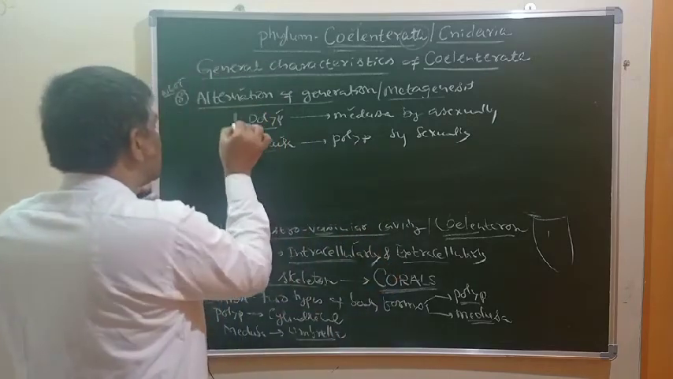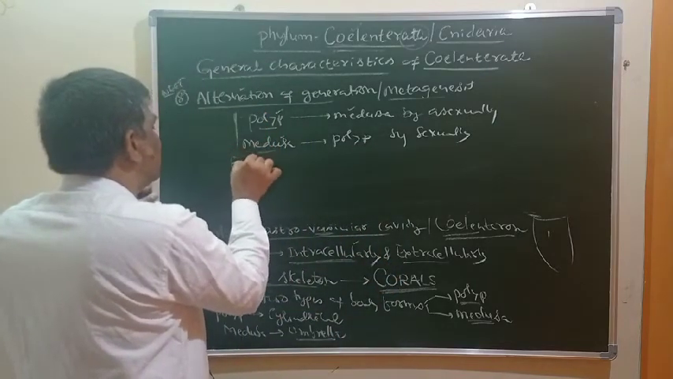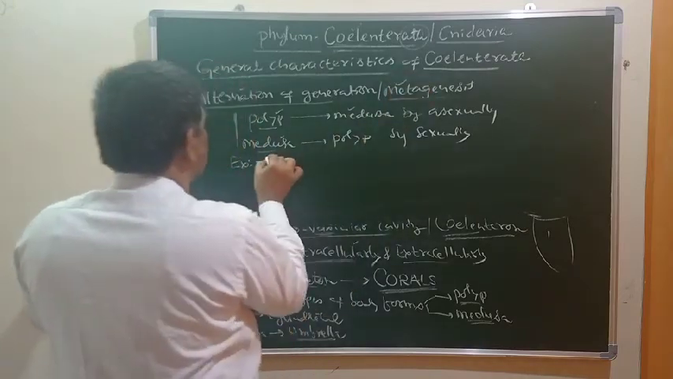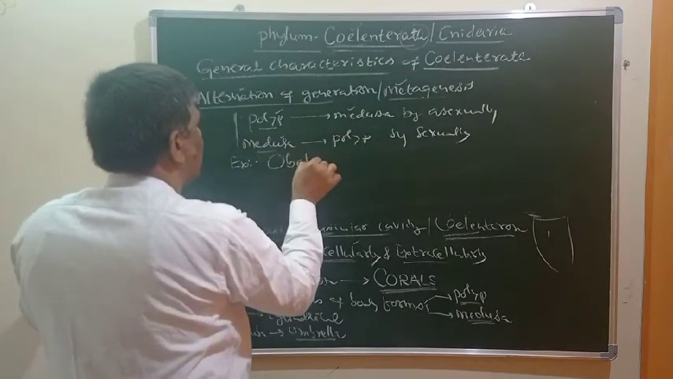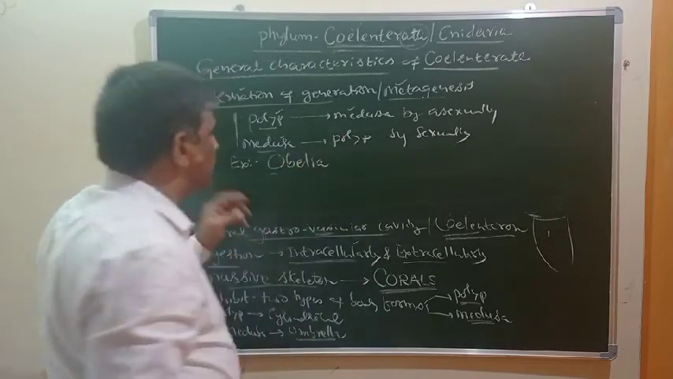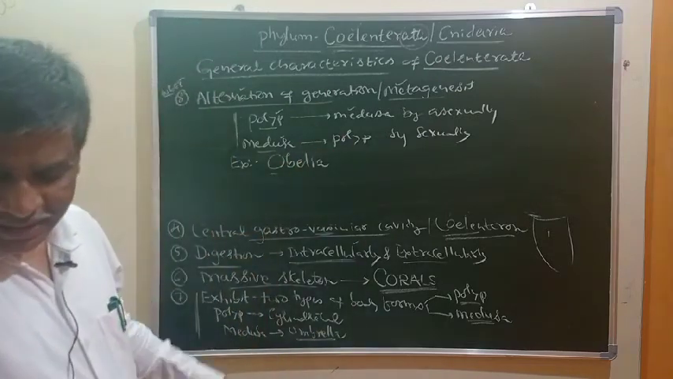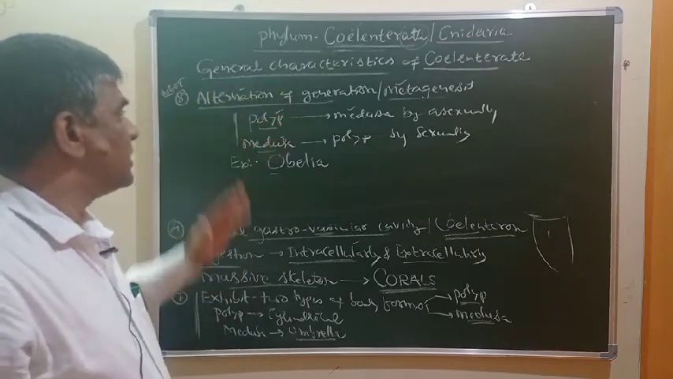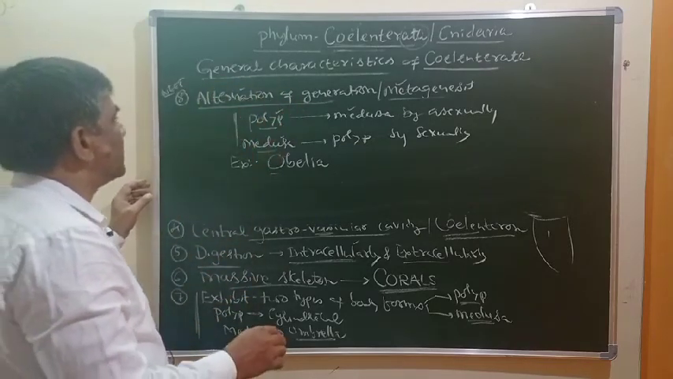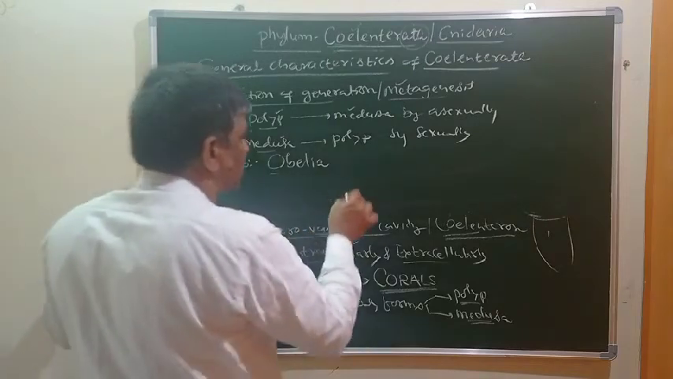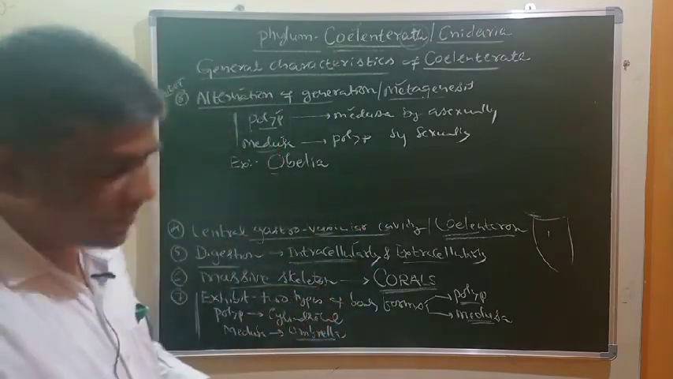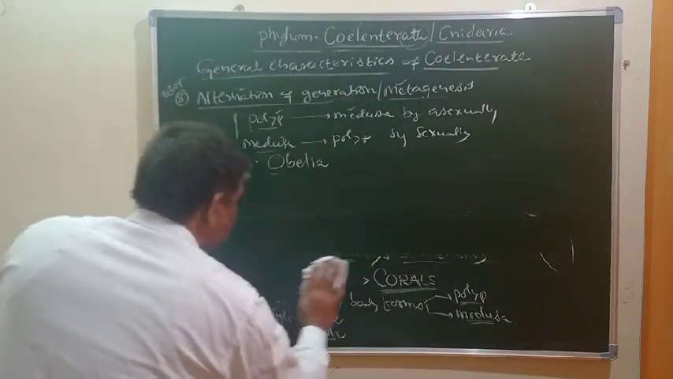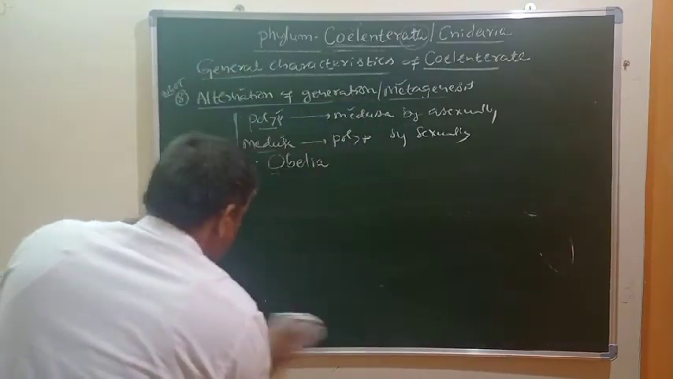Now you may ask which animal has this alternation of generation or metagenesis. That is Obelia. Obelia is the animal where this alternation of generation is present. So this is one very important characteristic feature. Now let's understand some of the important examples for phylum Coelenterata.